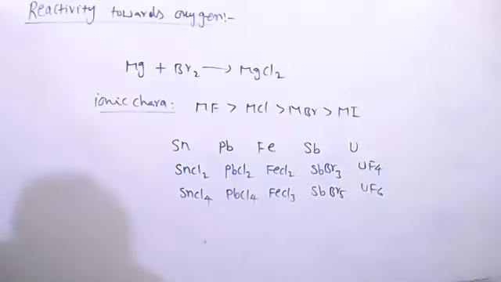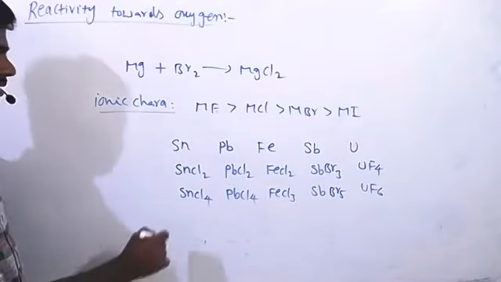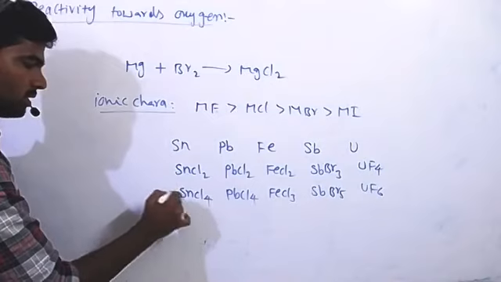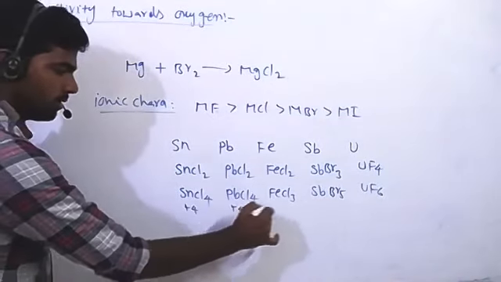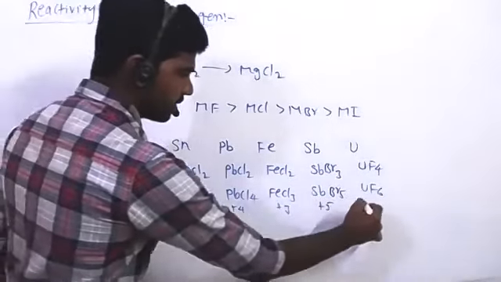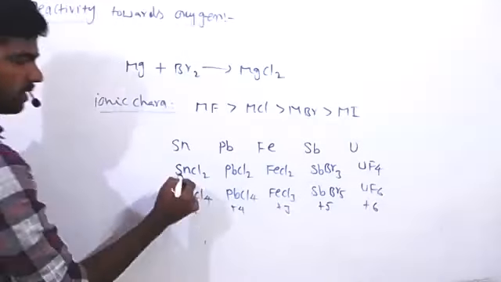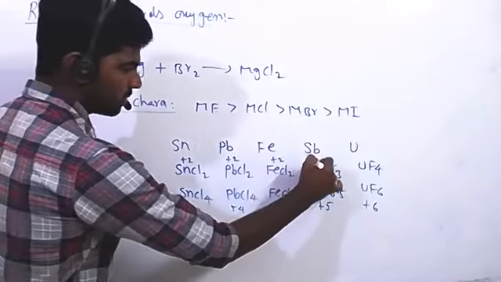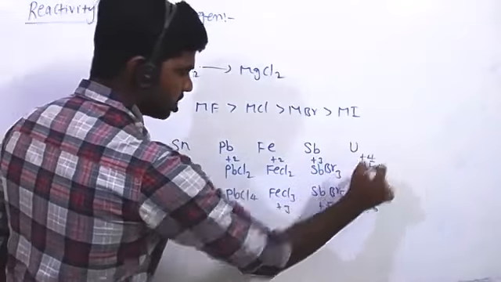So when metal is able to show more than one kind of oxidation state, it is able to give more than one kind of halogen compounds. So in this, whenever the element is showing higher oxidation state, here it is +4, +4, +3, +5, +6. Here when compared, +2, +2, +2, +3, +4.